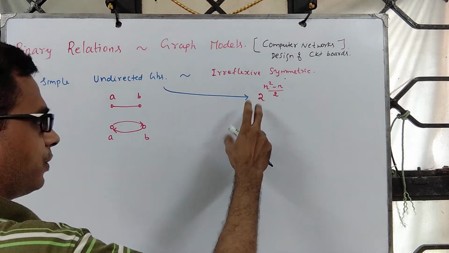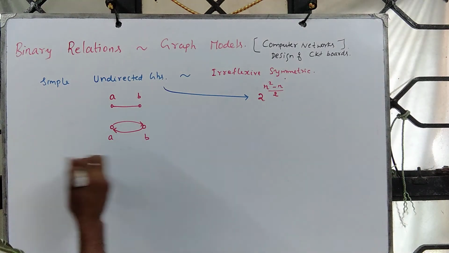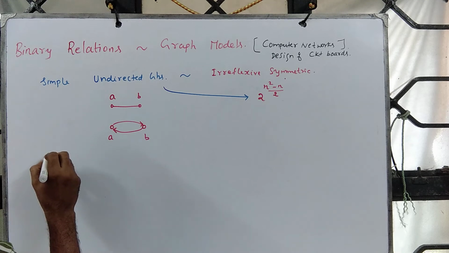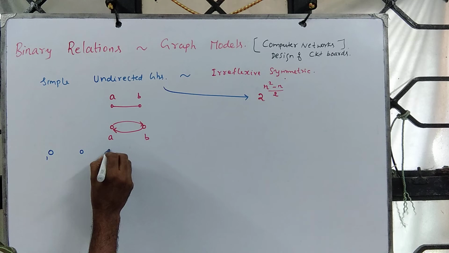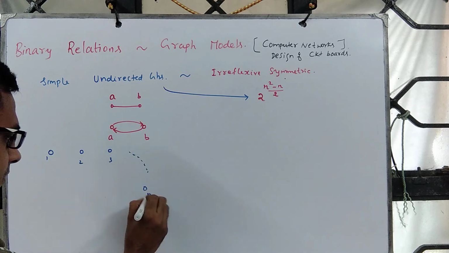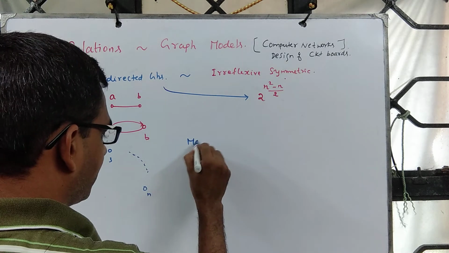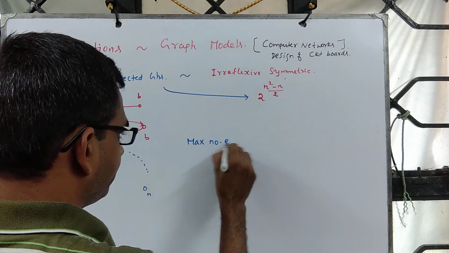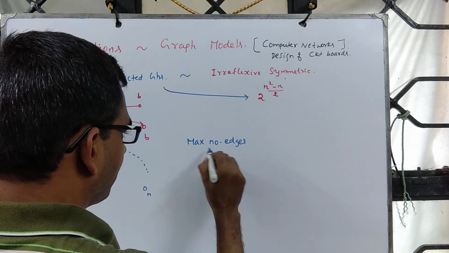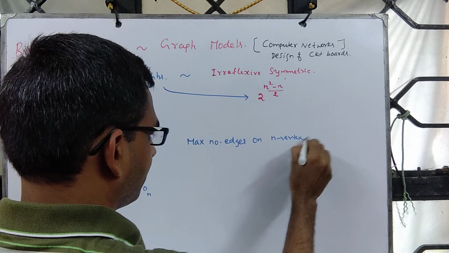One can also visualize this, it's one and the same, but one can visualize it like this. Suppose there are n vertices. What is the maximum number of edges on an n vertex graph?